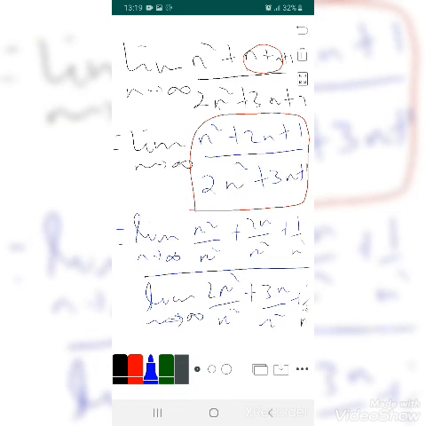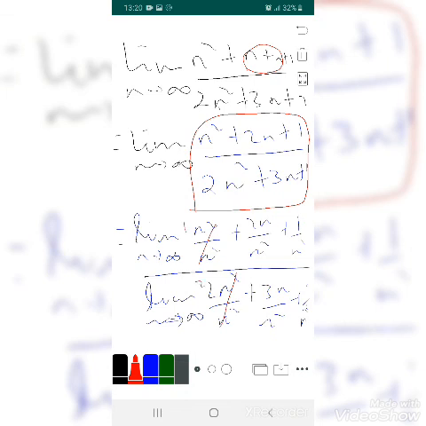As you can see from here, we can cancel out n square, and again this one, and finally this one is 1, and we are remaining with 2.